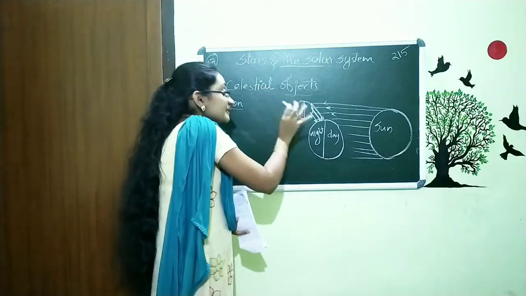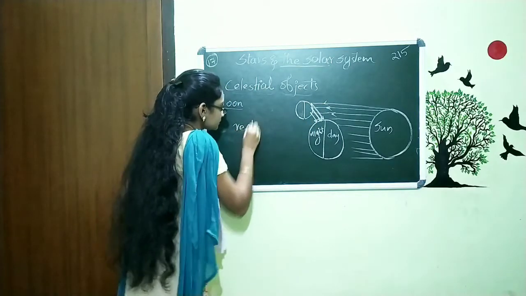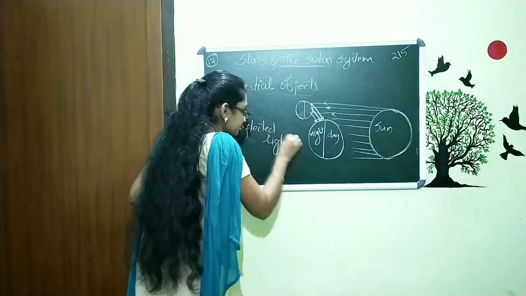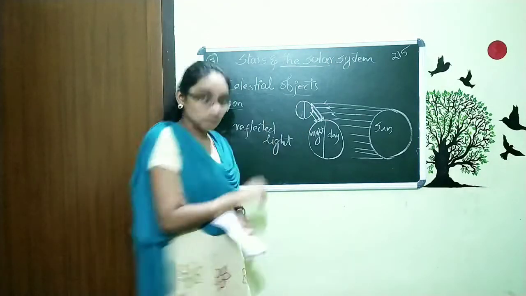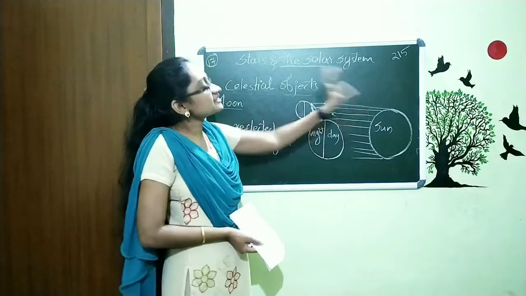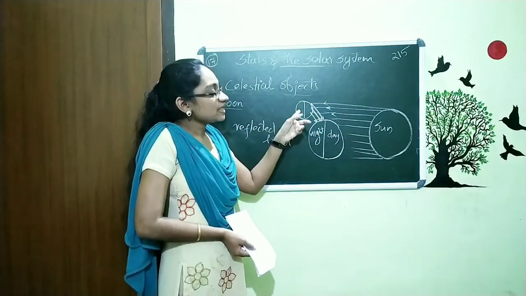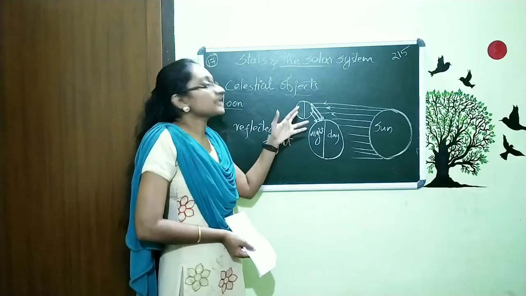And you can see that we are seeing the moon because of reflected light. That means if there is no sunlight, we cannot see the moon. The light coming from the moon is not made by the moon.